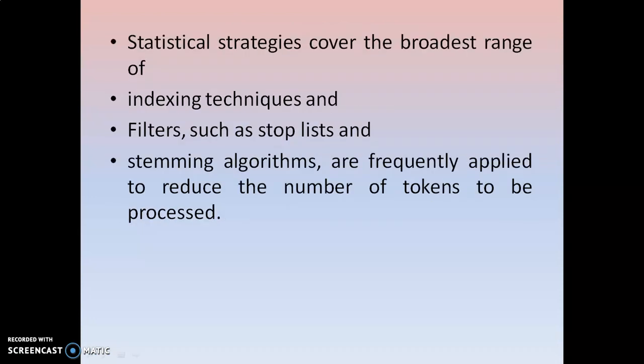Okay, and what are the various ranges? These things we have already discussed. Once again, I am clearly giving the broadest range of statistical techniques: indexing techniques, filters, stop lists and stemming algorithms. All can be used to reduce the number of tokens to be processed. Okay, so all these algorithms can help you improve the search process and reduce the burden of the search.